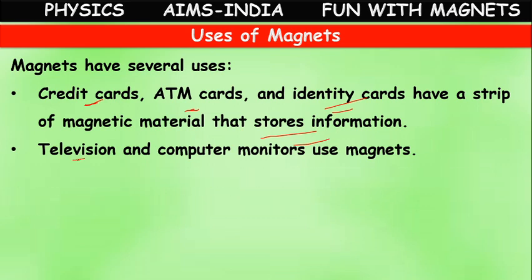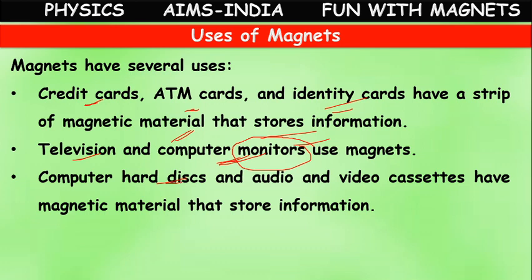Then the television and computer monitors. You watch TV, cinema, serials, news on the television channel. The television screen or monitor is made up of magnet. Not only television, even computer monitors are made up of magnets. Nowadays we have LCD monitors, LED monitors. These are all made up of magnets.